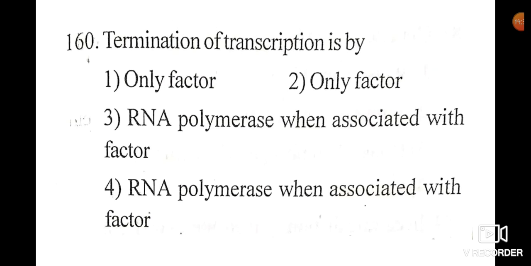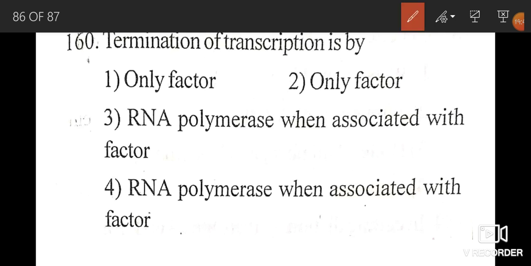Question number 160. Termination of transcription is by. Right option is 3, that is RNA polymerase when associated with a rho factor.